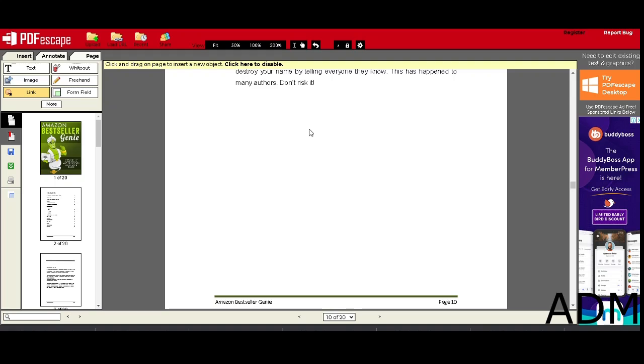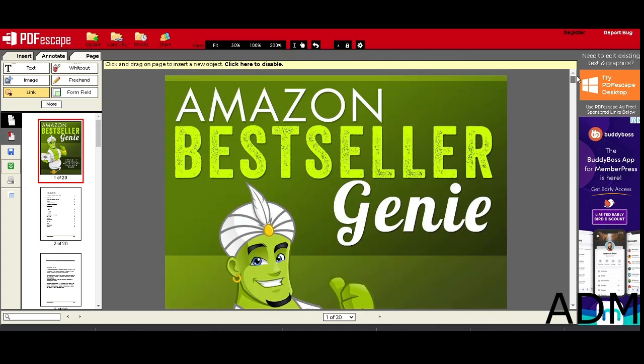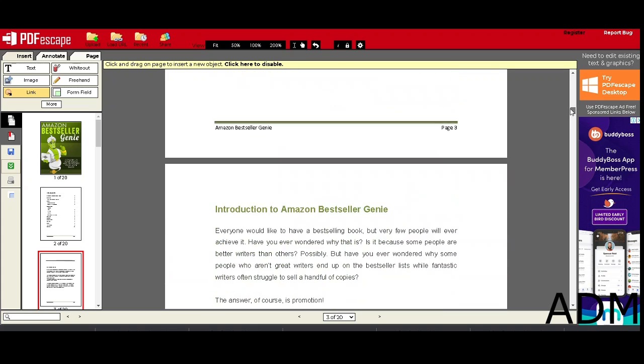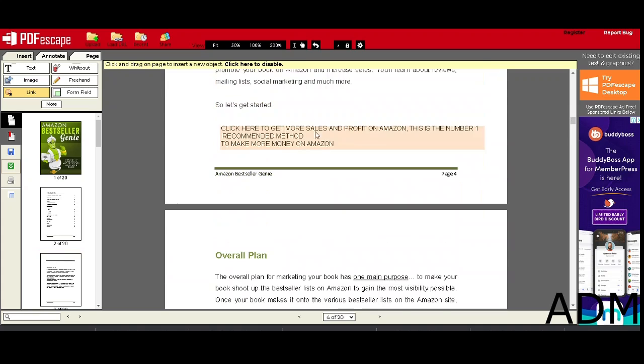Then once you've pasted it, you want to save your PDF file. So now you've saved a new file, and you want to click over here where it says save and download. So now you can download your new edited file, which has the entire ebook as it was, but now you have your links inside. You've inserted your links so that when they click on it, they can actually give you some money by buying this awesome thing that can help them get more sales.